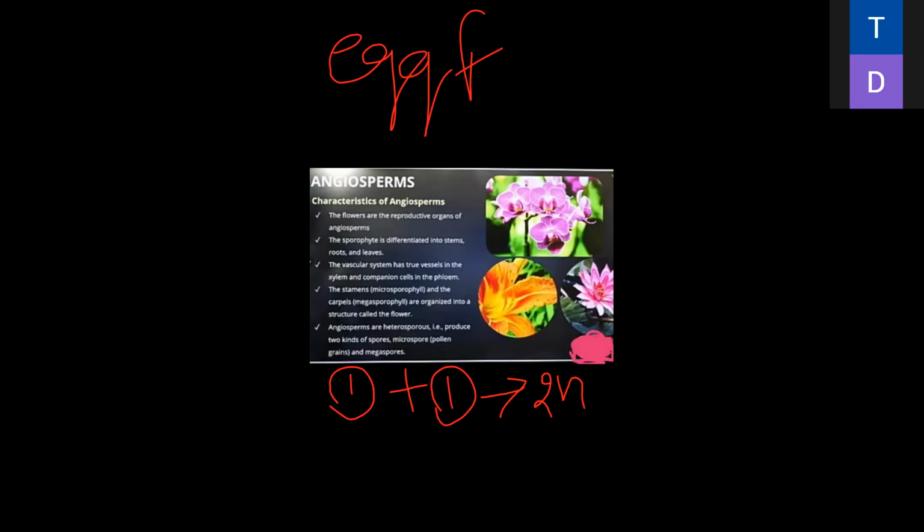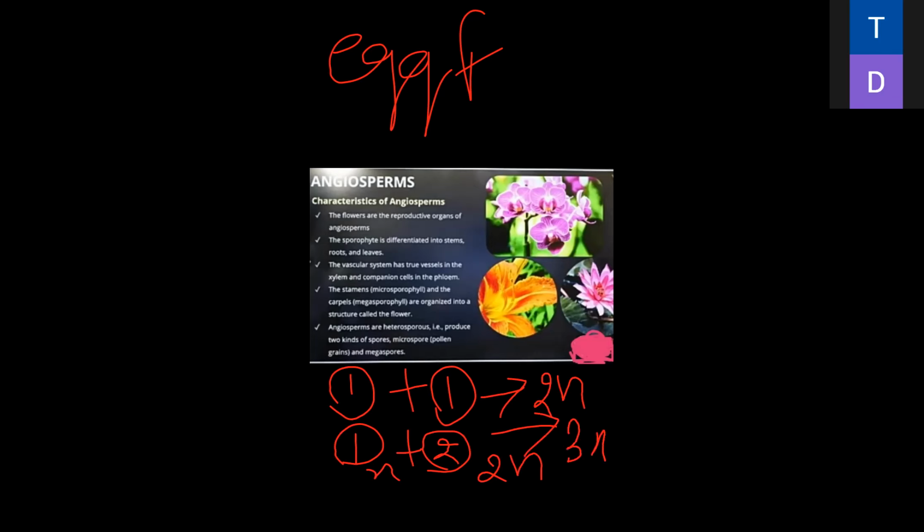First division occurs, then the second division occurs. One male gamete, which is N, plus two generative cells, which is 2N, is equal to 3N.